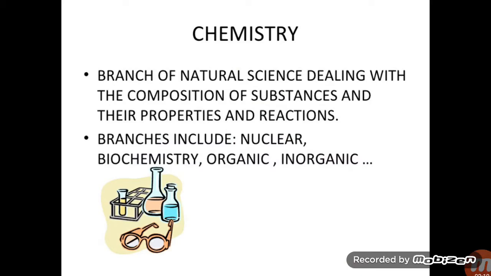So chemistry. Chemistry is the branch of natural science dealing with the composition of substances and their properties and reactions. Branches include nuclear chemistry, biochemistry, organic chemistry and inorganic chemistry. For example, in the periodic table there are so many elements which are arranged in periods and groups, and the study of the elements and their composition and reactions comes under the umbrella of chemistry. For example, sodium is an element and chlorine is an element. We study the properties of both these two different elements with the help of chemistry